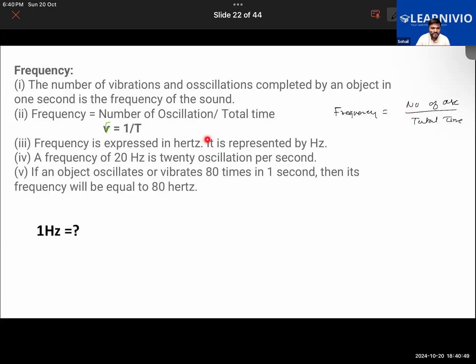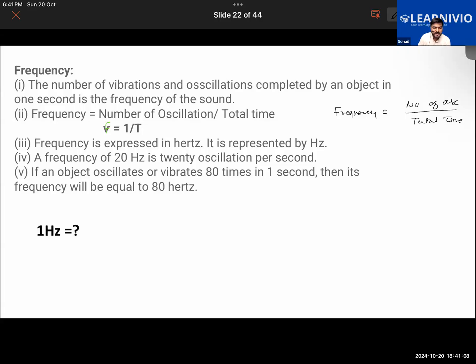The unit is hertz. So can we say that 1 hertz will be equal to the number of vibrations produced in 1 second? Yes, sir. Can we say this? Yes, everyone. Okay, that is okay.